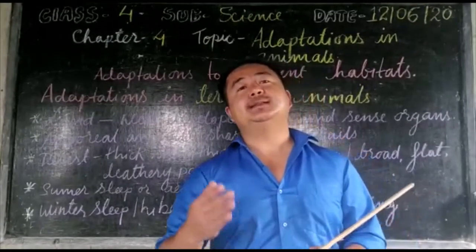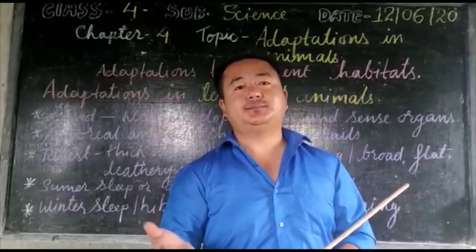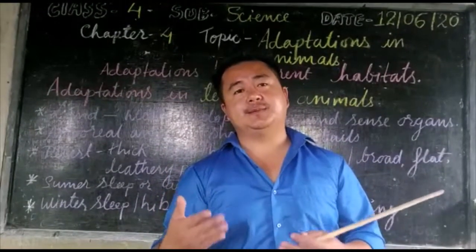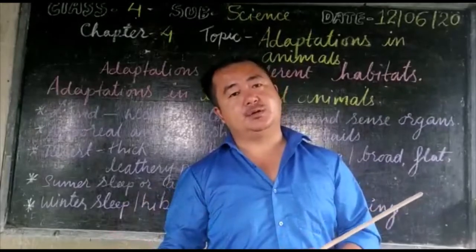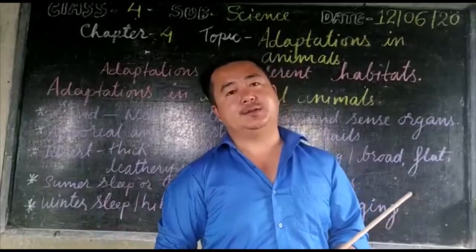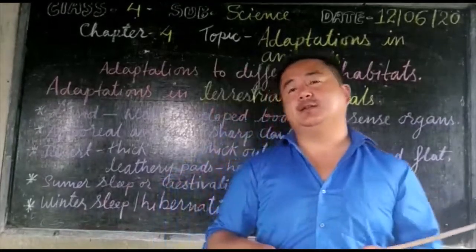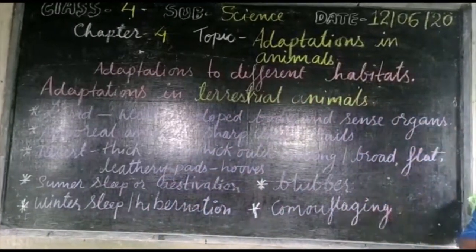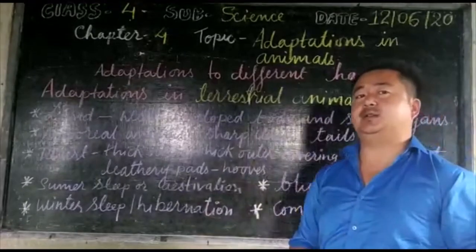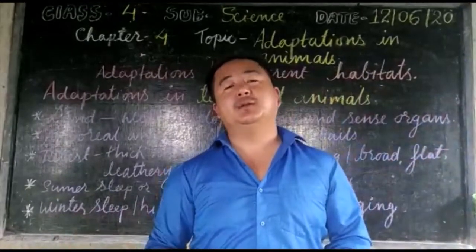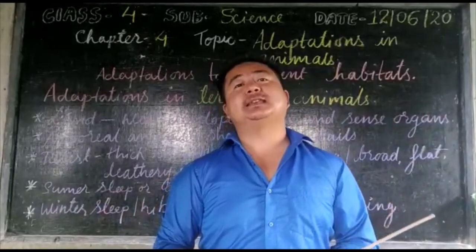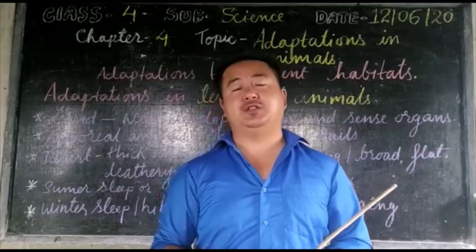This animal has a quality or tendency to change itself in order to blend into nature. The term that is used here is camouflaging. Okay, it changes its color to protect itself from animals or from danger. So it is known as camouflaging or camouflage.